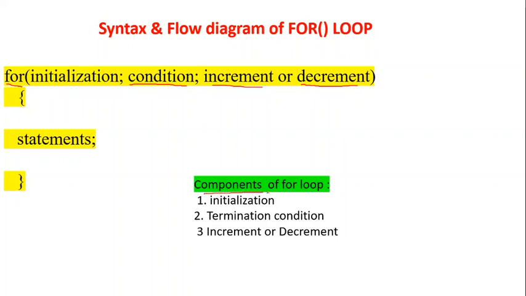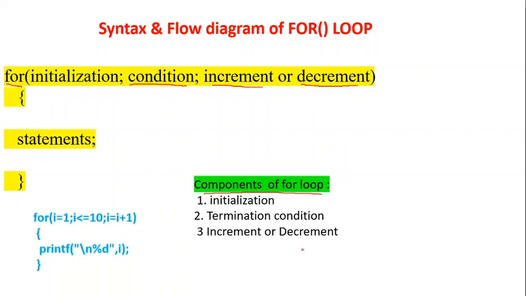The components of the for loop: initialization indicates the beginning value, the starting value. Termination condition: at what value the loop should be terminated. Increment or decrement: the change in every iteration.